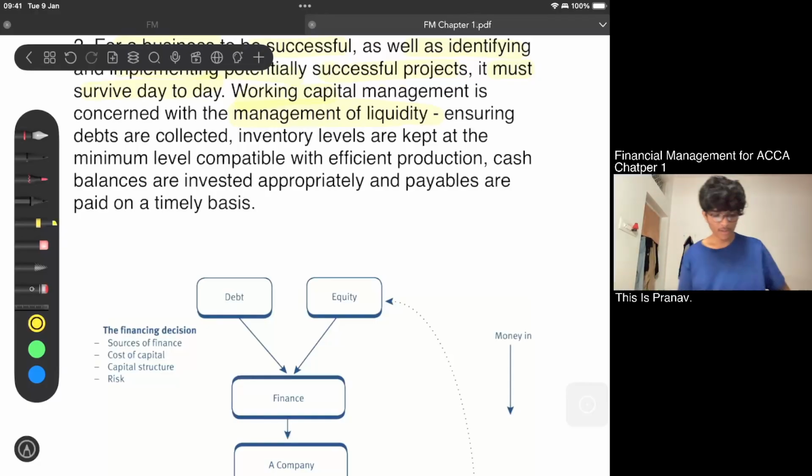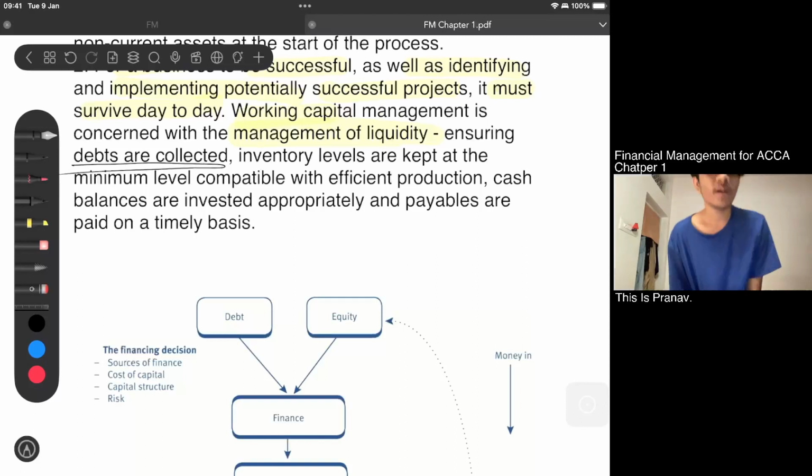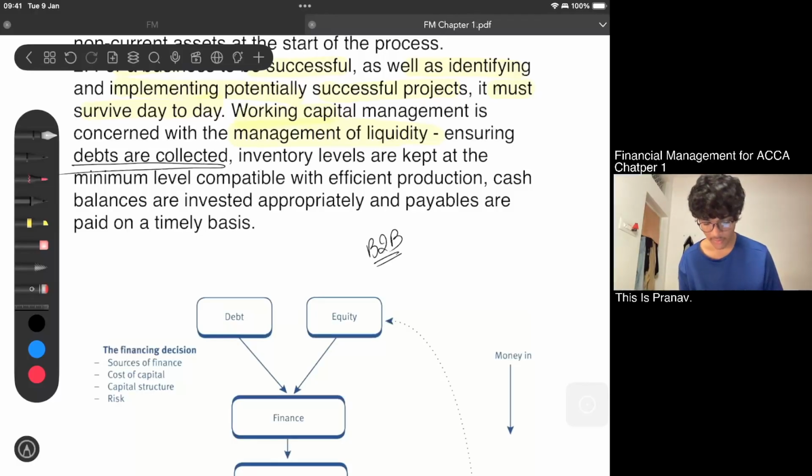Also, we should ensure that our debts are collected effectively. If I'm giving outsiders a credit sale, if I'm making credit sales to my outsiders, if I'm having a B2B business which runs on credit,